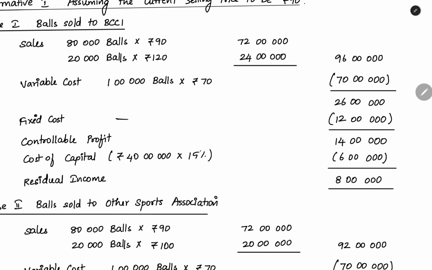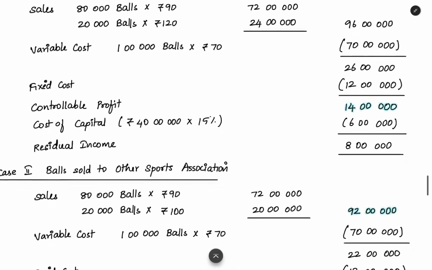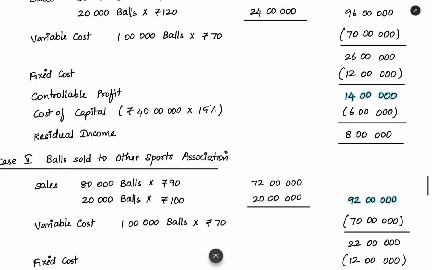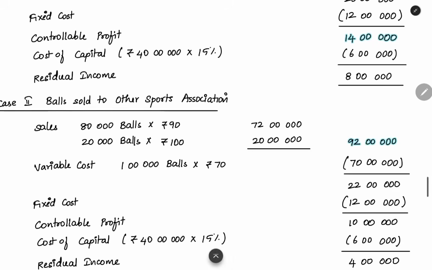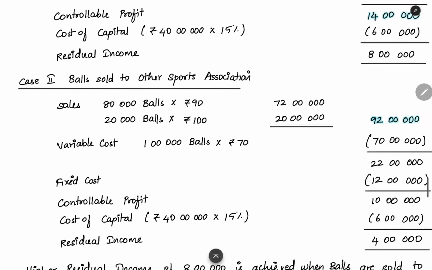You then reduce the fixed cost of 12 lakhs, and after that you get the controllable profit. We do not have any costs outside the control of the divisional manager, as they have not specifically given any, so we can take this as the controllable profit. After this, we reduce the cost of capital, that is, capital investment into the cost of capital percentage. When you reduce it, you get the residual income. You can use the formula or remember the logic: profit minus the minimum return they have to earn, actual return minus minimum return. So the residual income is 8 lakhs when we sell the balls to BCCI.